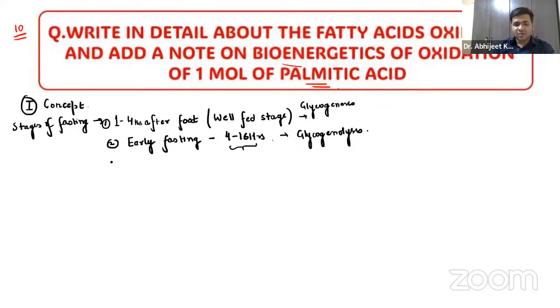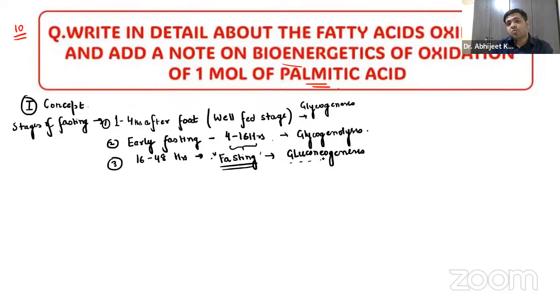Now let's come to the next stage, that is 16 to 48 hours after food. This is called the fasting stage, actual fasting. In this case, all the glycogen has been depleted. Now what will happen? There is something called gluconeogenesis, which we have already discussed in carbohydrate metabolism. New glucose will be synthesized from different sources, from pyruvate, as we have discussed.